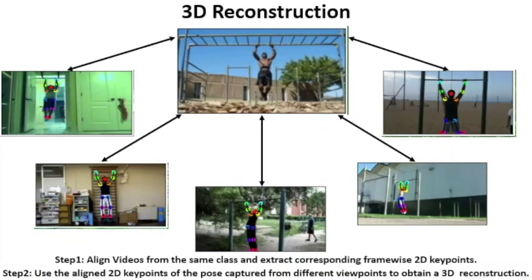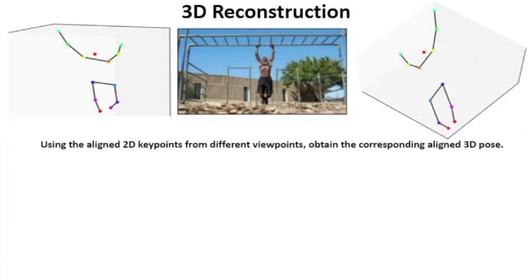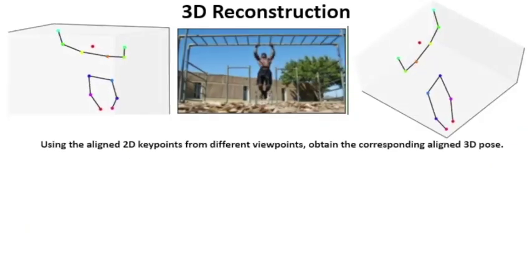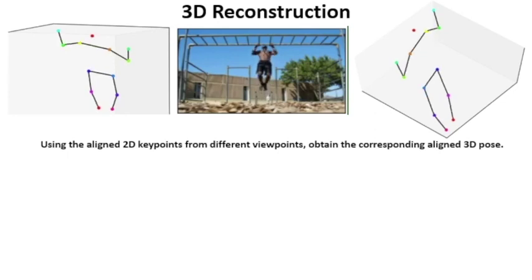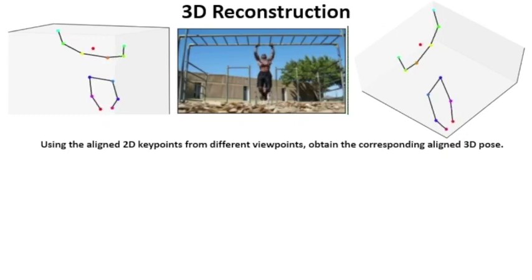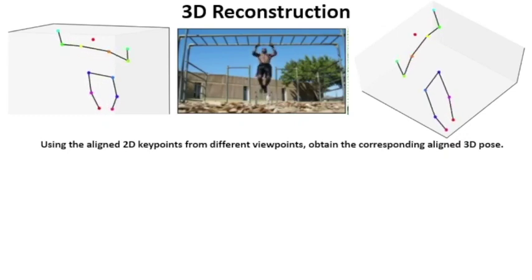Using the aligned 2D key points of the pose captured from different viewpoints, we obtain a 3D reconstruction. The 3D reconstruction is obtained using the bundle adjustment algorithm initialized from the factorization method of Tomasi and Kanade. Notice how the 3D reconstruction is also aligned to the video.